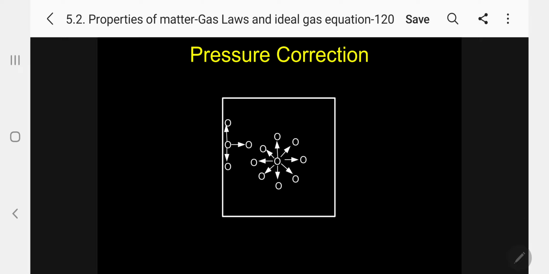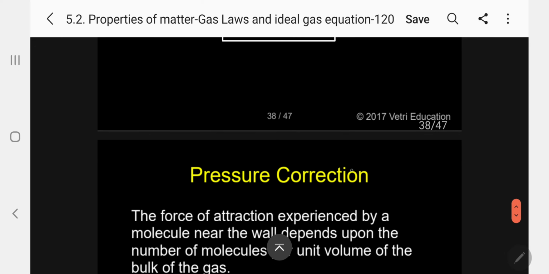Here I am taking two different molecules. One is at the center. The center one is attracted by all other molecules, in all directions. Whereas this is another molecule on the walls of the container, with only 3 possibilities: it moves to the left side, the right side, or the interior. So this is what we have to visualize.